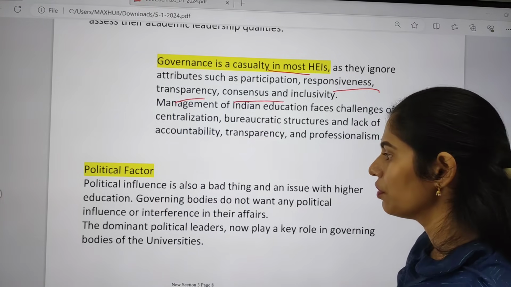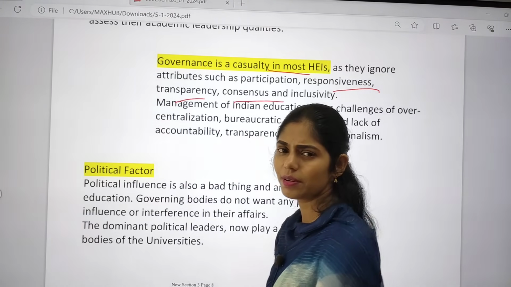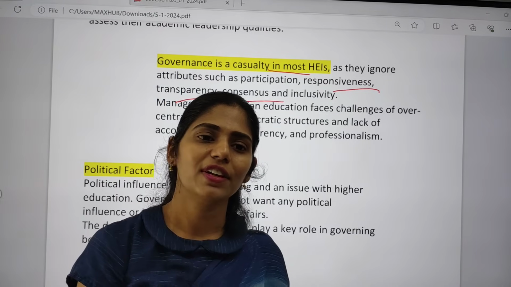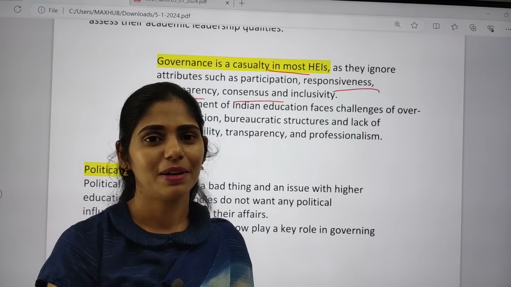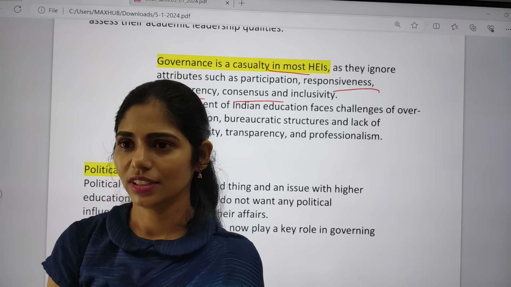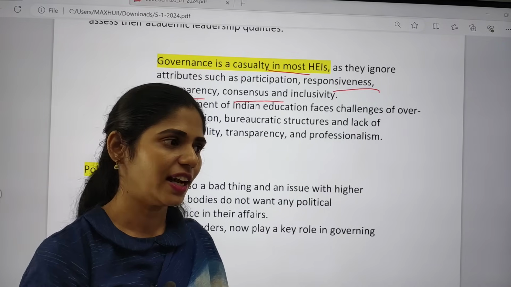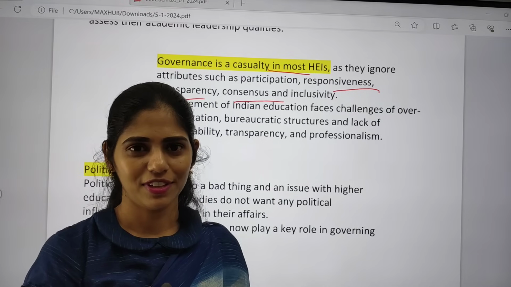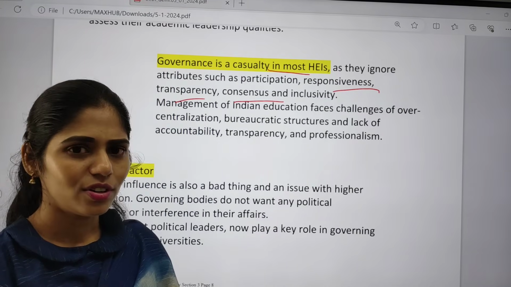So actually I want to give you an example. So many of you are from engineering background, right? In any graduation, every year we will be celebrating events. Yes or no? Every year at the end of the year, we will be having events like culture day and fest. College fest, it will be celebrated around 3 days.